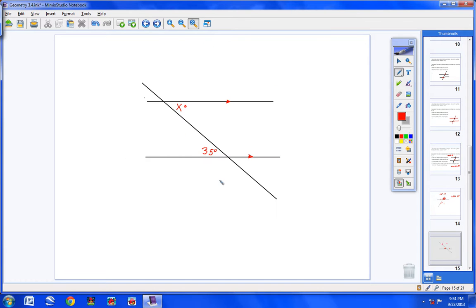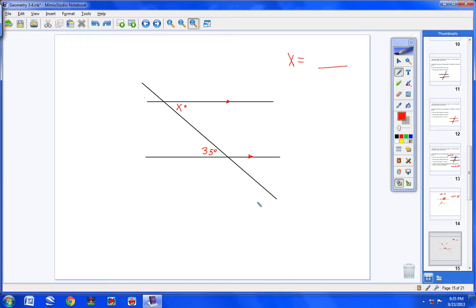All right? Go ahead and copy this problem in your notes, please. I want us to find what x equals. Now, notice we have 2 parallel lines, and they're cut by a transversal, so we can use our 4 principles. Let's see what the names of these angles are. First of all, notice these 2 angles here and these 2 angles here are in between the 2 parallel lines, so we know they're interior angles. They're on the inside. Also, one angle is on the right of the transversal, and this angle is on the left of the transversal. So we have alternate interior angles.